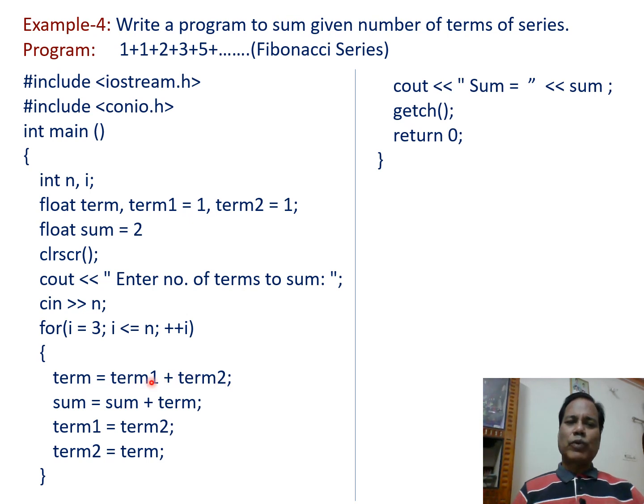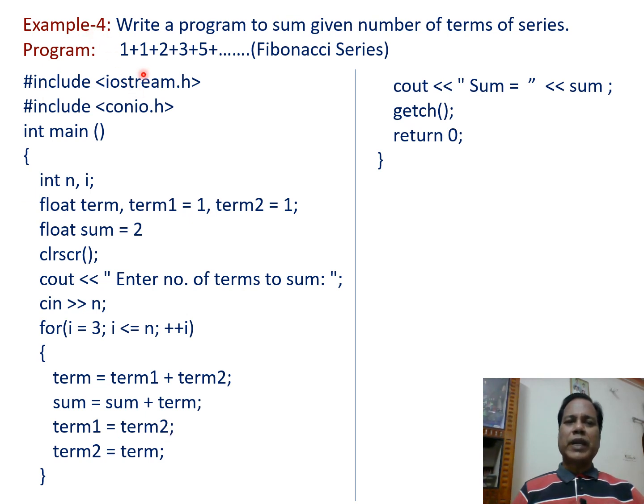And what is term 1 and term 2? Initially these two terms are added. Then sum equal to sum plus term. The value of sum equals the initial value of sum plus term, that is the previous term 1 and term 2. Then next, term 1 equals term 2.